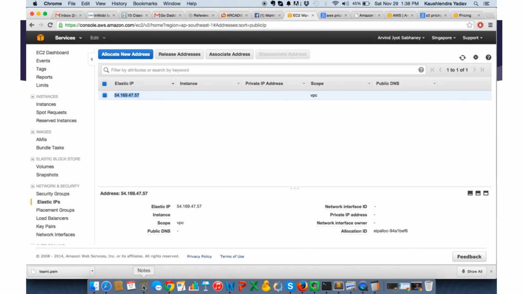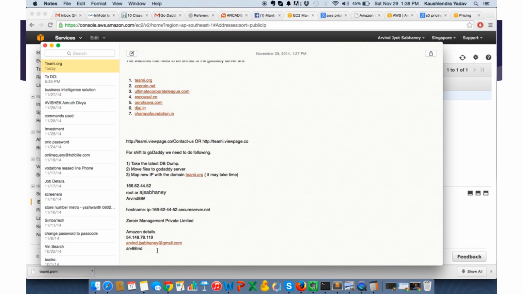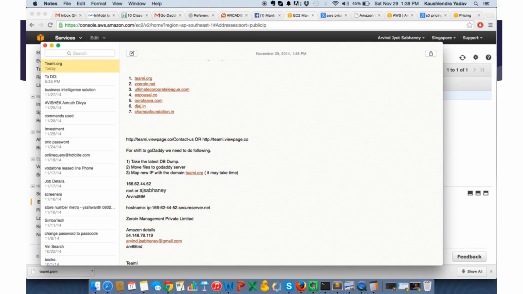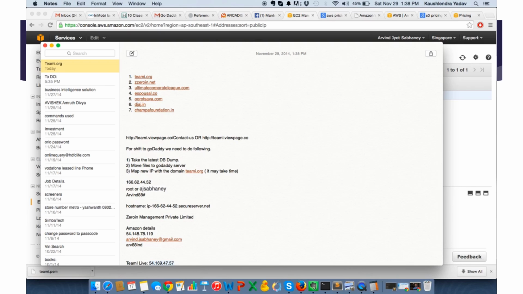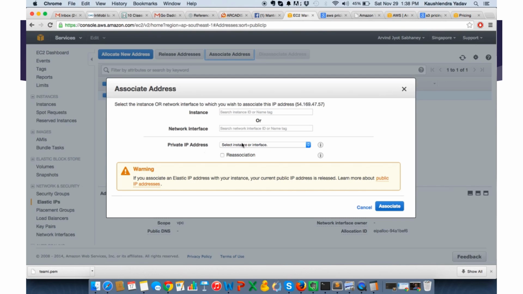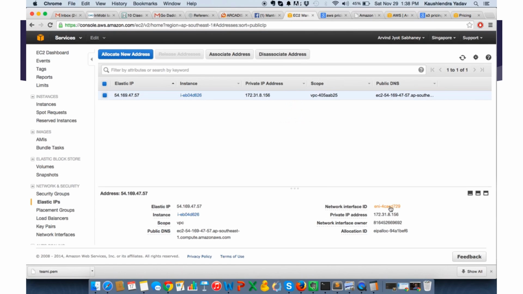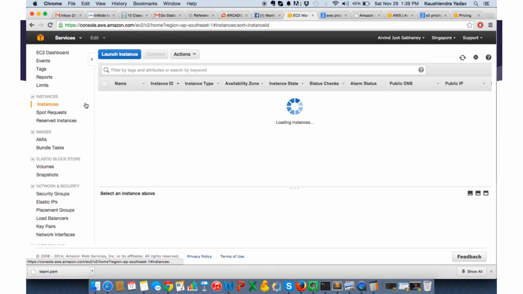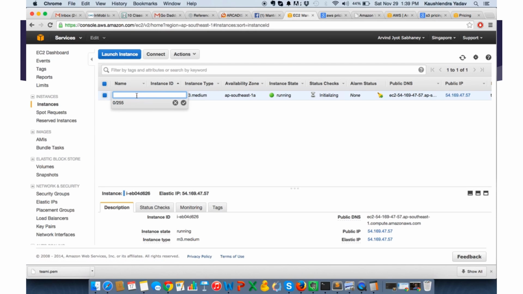Where's your notepad? This one. You can put new server team I live, AWS TI. So now we will allocate, no, we'll associate the address. So this is the one. Associate. So you need to remember this instance. No, it will automatically show up. Then it will also show up the name. So here you can put the name also in the instance. You can edit team.